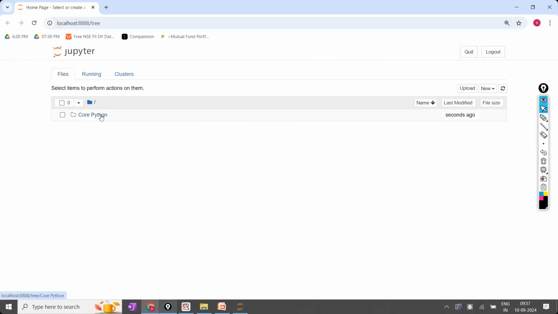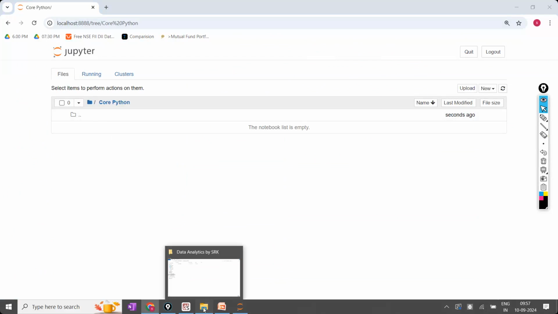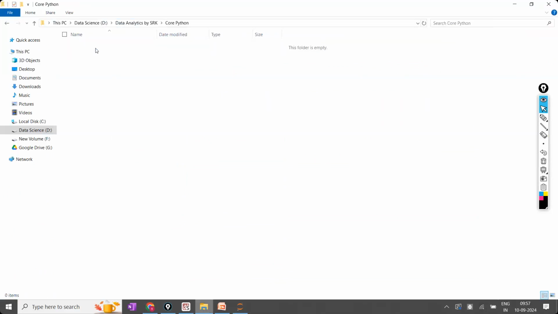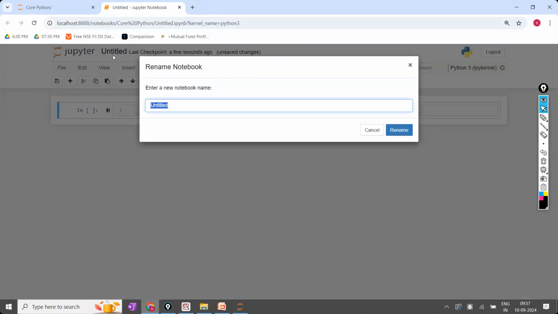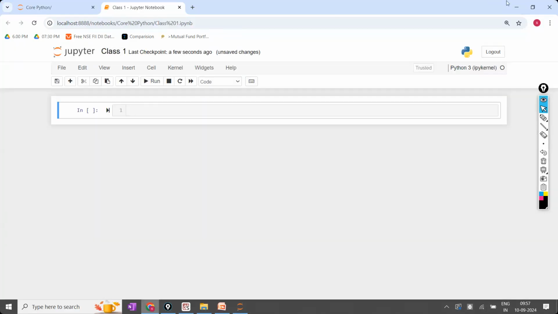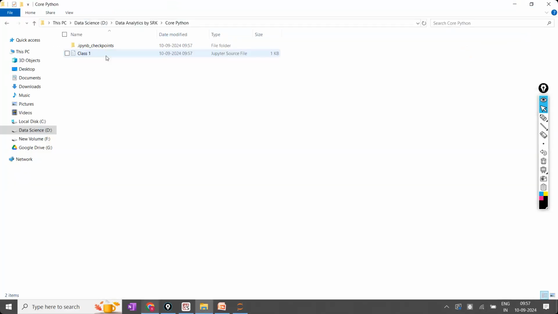Now in the core Python, I'm going to click on this. What is there inside this one? Is there anything else? No. So that is the reason here also nothing is there. Now here I'm adding one Python file, first file. File 1, the name I'm going to give for this is class 1. Something like this. Can you see the same file as it is here?